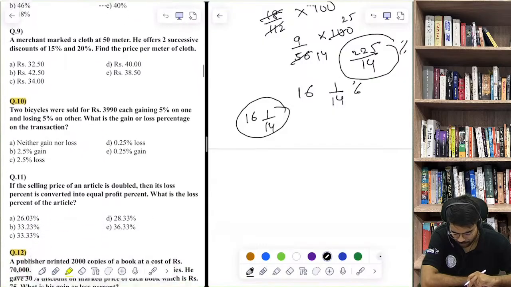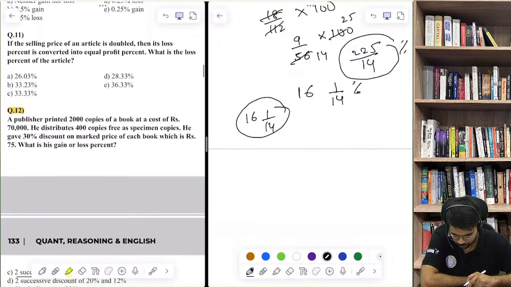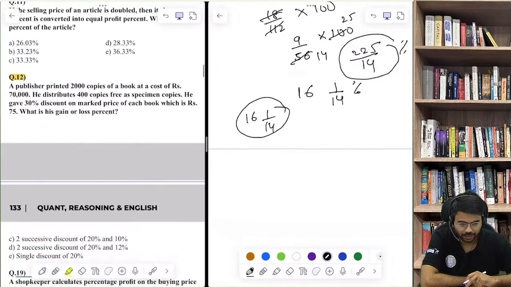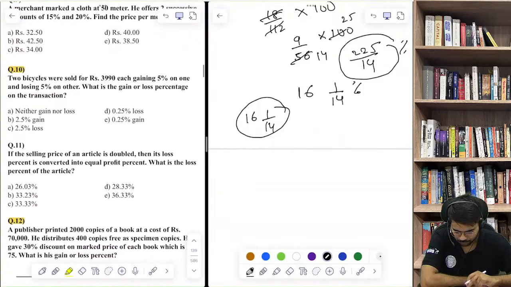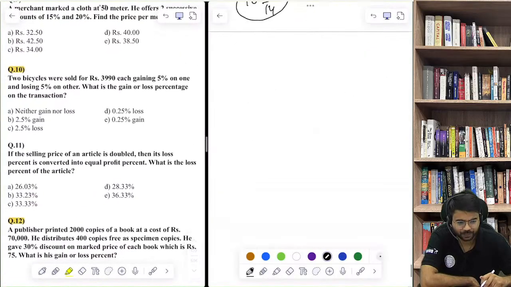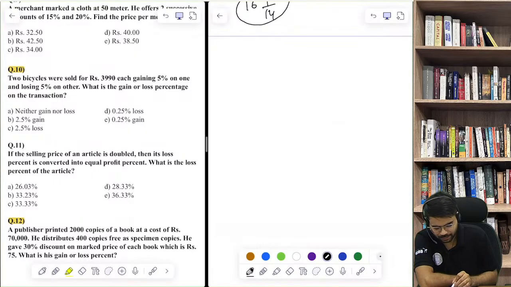Moving on to, let's discuss now question number 10. Now through question number 10, I want to explain some concept. That is why. It's like 2 bicycles were sold for 3990, each gaining 5% on one and losing 5%. अच्छा, एक पे 5% gain है, एक पे loss है. What is the gain or loss percentage?